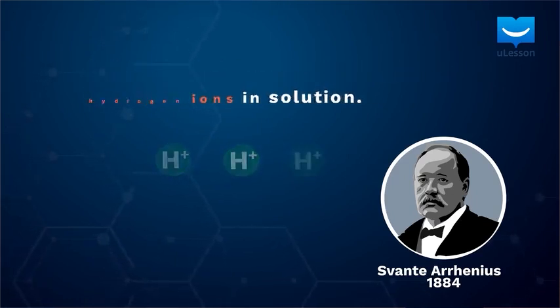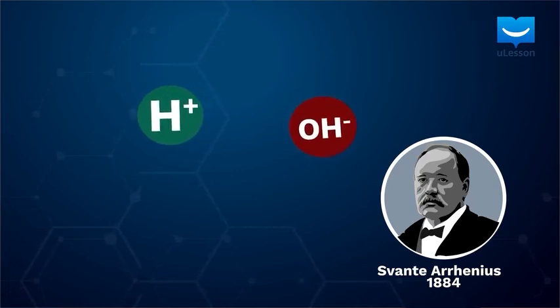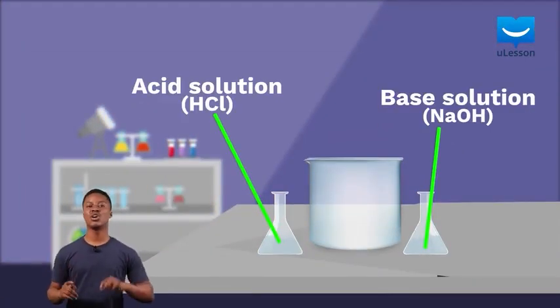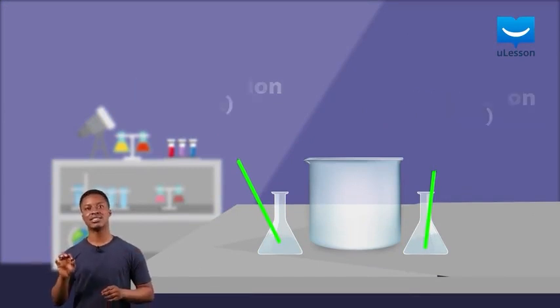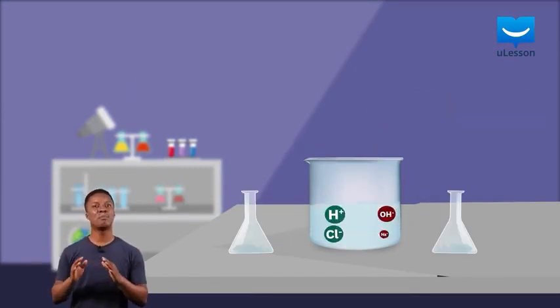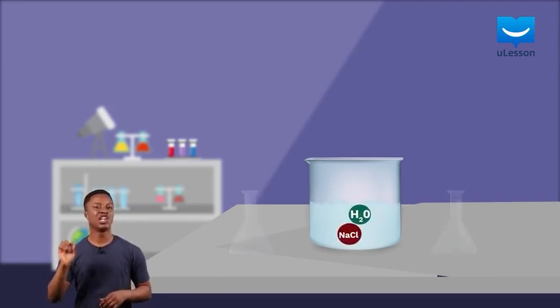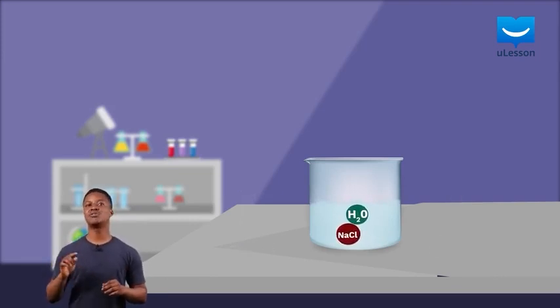Now, the interesting thing about this definition is that when you combine a hydrogen ion with a hydroxide ion, you would get water. This means that when we mix a solution of an acid and a base, the hydrogen ions will combine with the hydroxide ions to form water, alongside a salt formed from the remainder of their molecules.